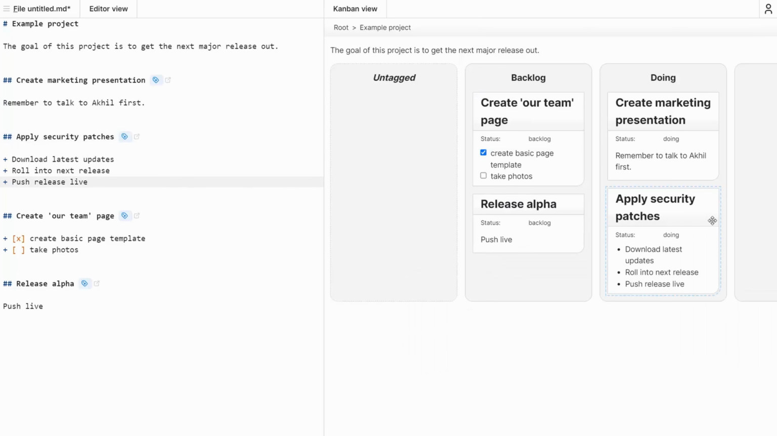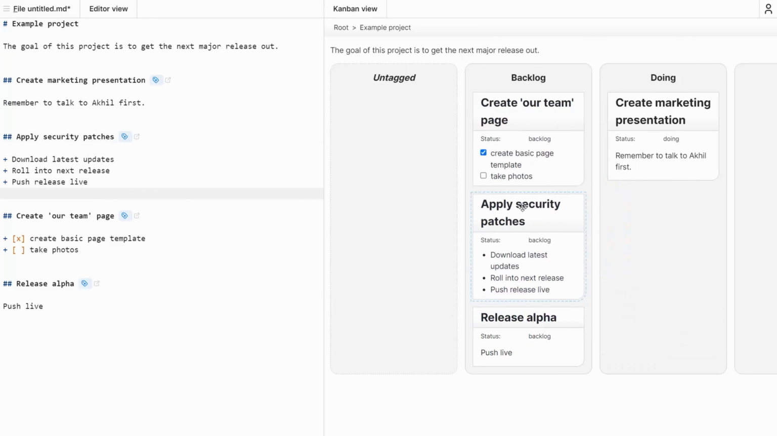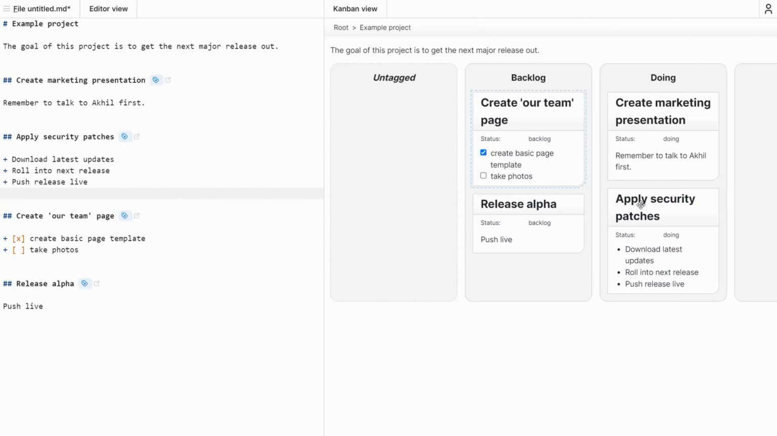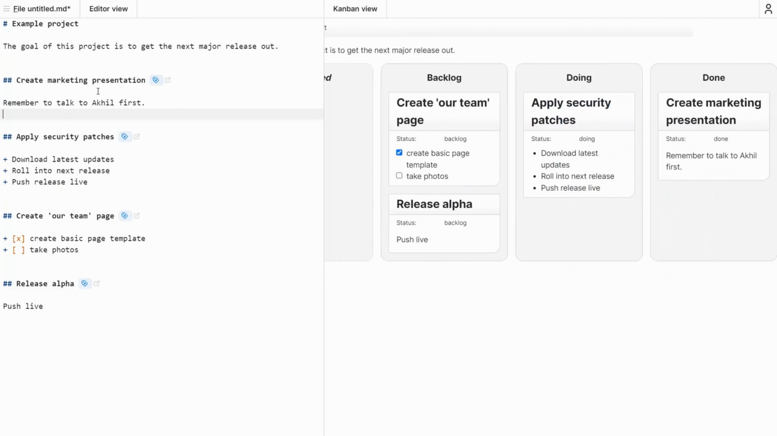But rather than just edit it in that way, I can of course drag these things backwards and forwards, and that allows me to not only change the tag. So if I say that create marketing presentation is done, then the tag has been updated here. These tags get hidden away in these little blue icons. You can click on them to expand them. Everything is just simple text, but at the same time I'm building up a set of metadata attached to these items that doesn't need to be visible all the time, and just moves around with the item.